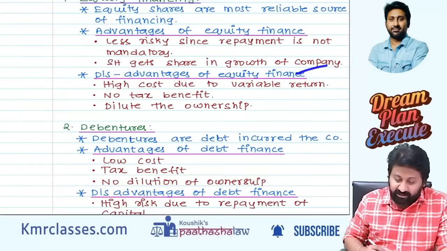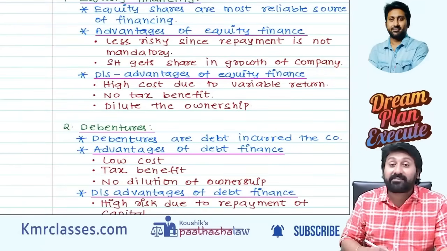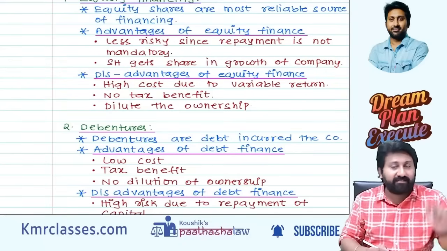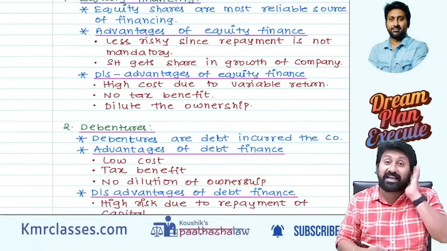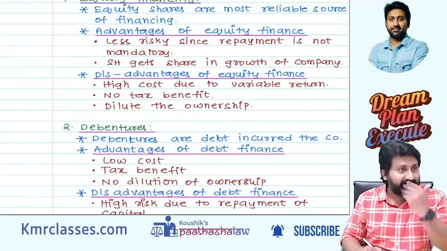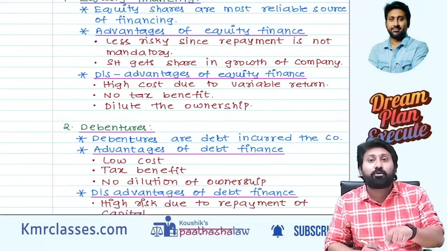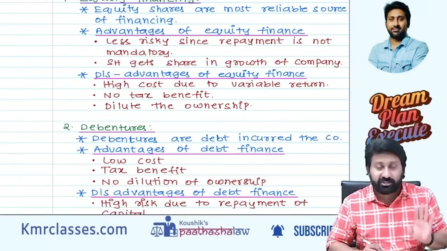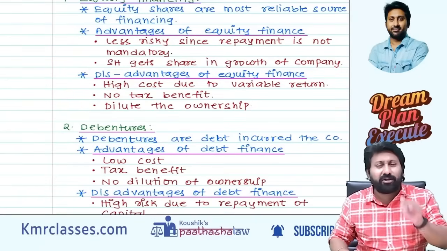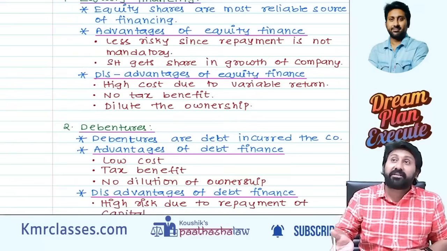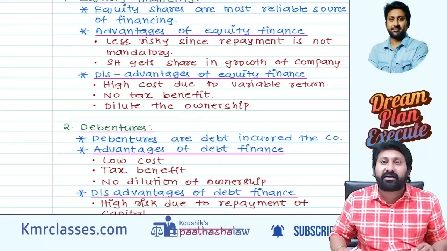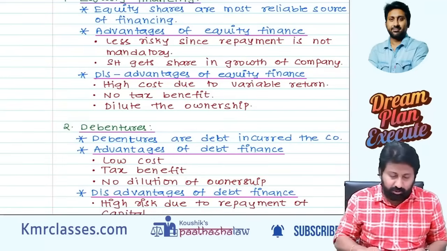What are the disadvantages of equity? High cost. Because they are taking a risk, there is no return guaranteed for them. When there is high risk, they will ask for high return. That's why KE is always higher than all kinds of cost of capital. No tax benefit. Yes, very important. Dividend is an appropriation out of the profits, not a charge against profit like interest. Next, dilution of ownership. What do you mean, dilute the ownership? Whenever the equity shares are increasing, earnings per share will dilute. More number of people will start deciding the company performance. So that's not a good thing.